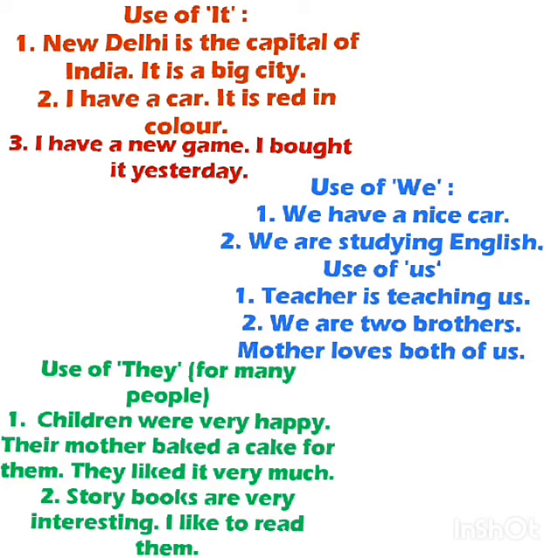"Them" is used for children. Who liked it? Children liked it. Understood? Story books are very interesting. I like to read them. So here "them" is used for story books. So you have understood that in the beginning of the sentence we can use "they," and in the middle or the end we use "them."